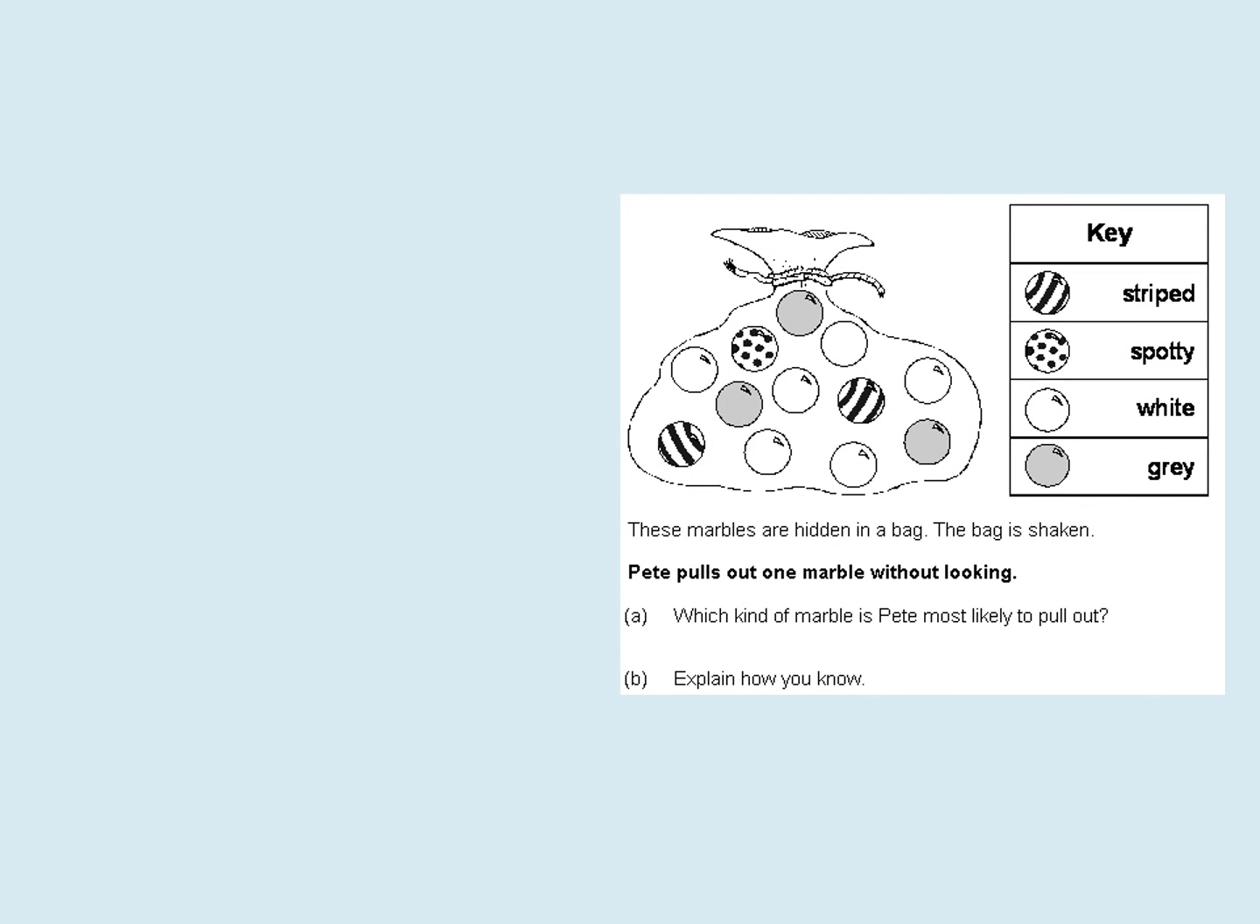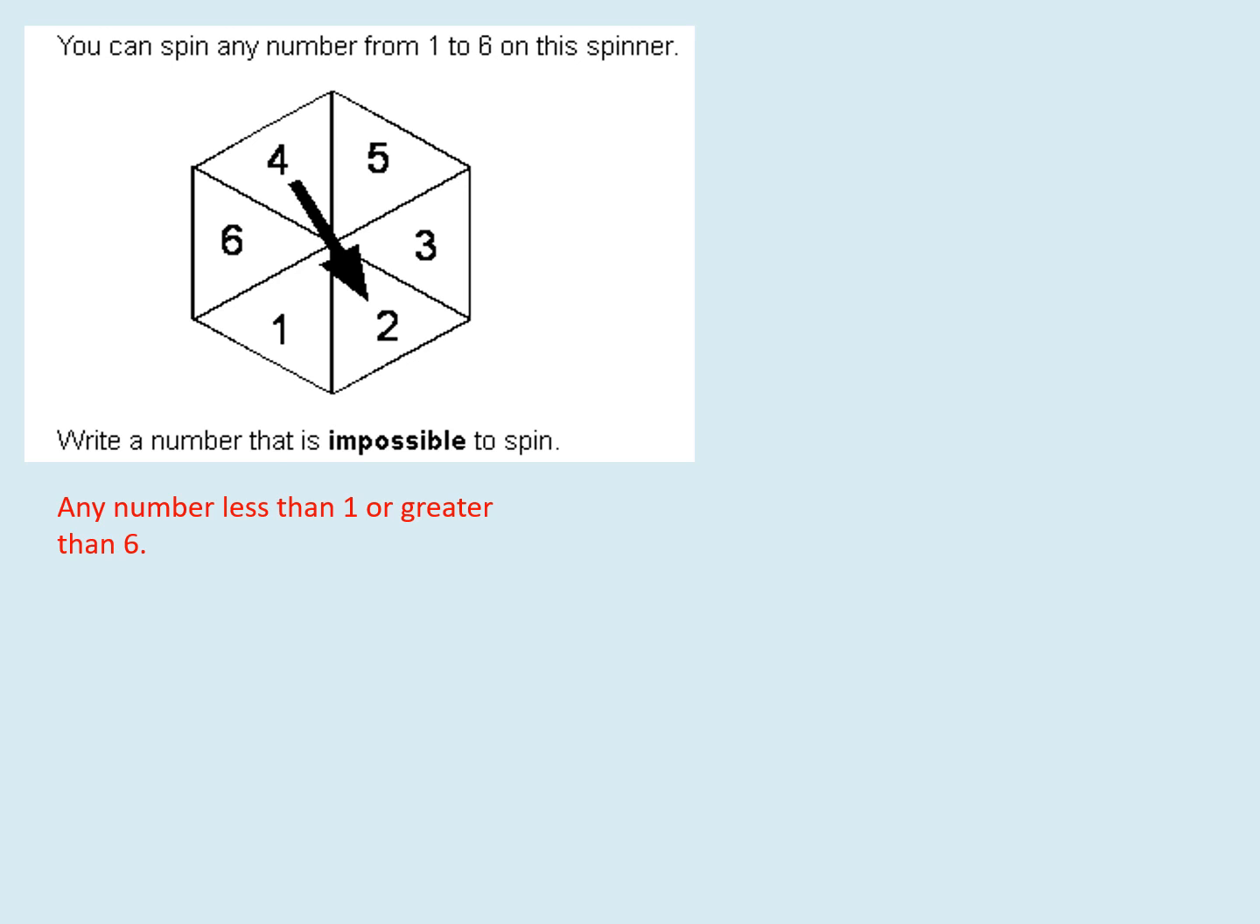The next question is like this. Striped ones are given, spotty are given, white and grey. These marbles are hidden in a bag. The bag is shaken. Pete pulls out one marble without looking. So, what kind of marble is Pete most likely to pull out? Most likely. Okay. Explain how you know. When you give an answer, we should support the answer also with logical reasoning. Okay, take some time, think about the first one and the second one, and I'll go with answers.